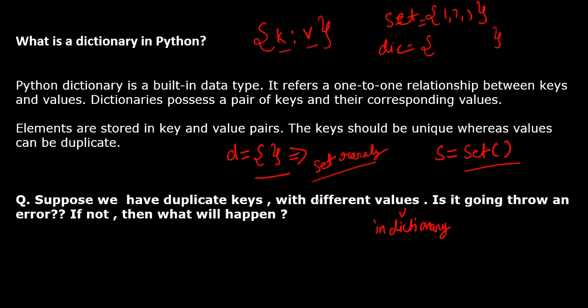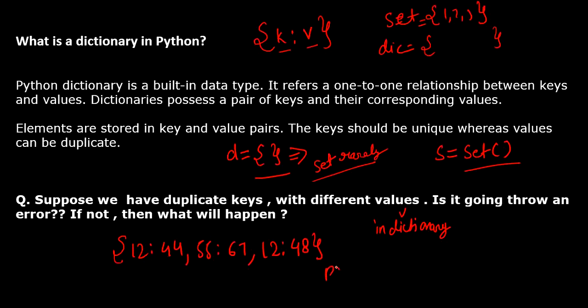Let's see. Suppose we have a dictionary like this. 12, value associated is 44. 55, value associated is 67. Another key 12 and the value associated with this is 48.